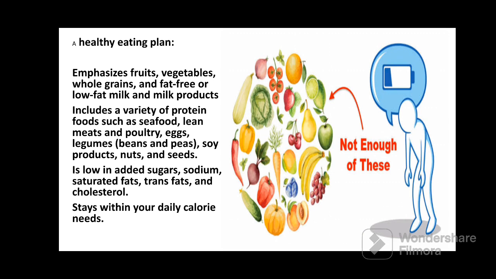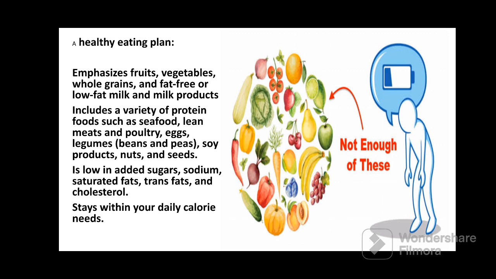Next, a healthy eating plan. Healthy eating plan means our food items must contain fruits, vegetables, whole grains, fat-free or low-fat milk and milk products. It should also include different types of proteins, which may be obtained from seafood, lean meat, poultry, eggs, beans and peas, soy products, nuts and seeds.